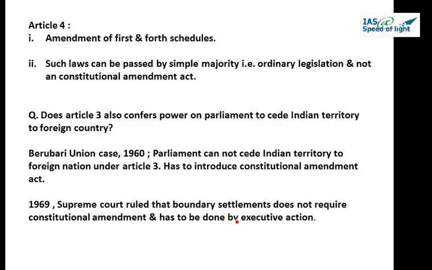Let's move to Article 4. Article 4 says laws made under Article 2 and 3 to provide for the amendment of the First and the Fourth Schedules and supplemental, incidental and consequential matters. It simply means that if I'm changing any name or changing the states and the union territories, Schedule 1, which we have seen contains the names of states and union territories, will also need an amendment. So any amendment under Articles 2 and 3 will also lead to the amendment of Schedule 1, because you have to change the names of the states and union territories.